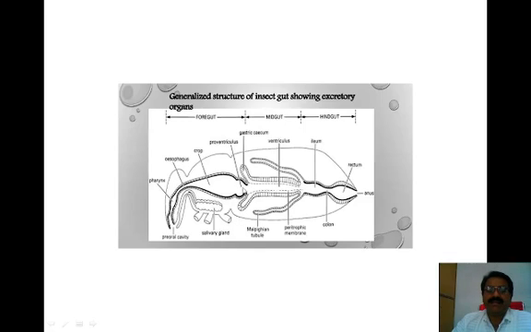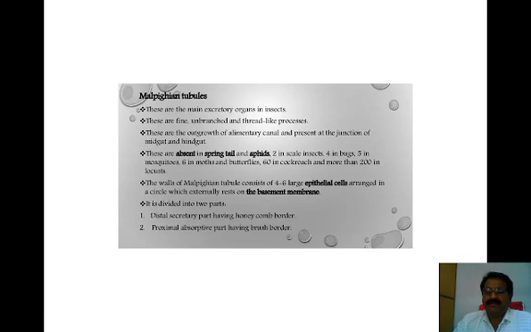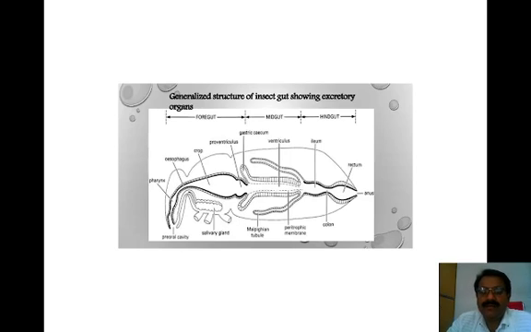Then the midgut comprises the Malpighian tubules in insects. Now the hindgut has the rectum, ileum and colon. Here the rectum also acts as an excretory organ in insects.